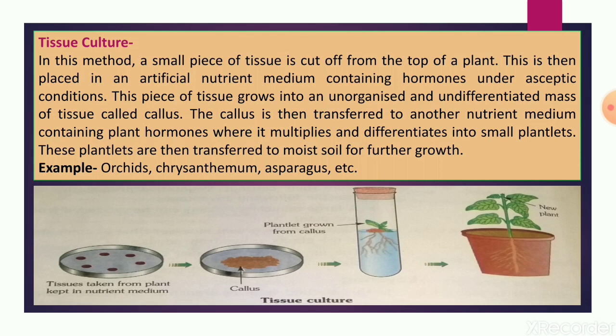This type of tissue culture is very useful because from one plant so many plants can be developed. Examples are orchids, chrysanthemum, asparagus and many other plants in which tissue culture can be applied.